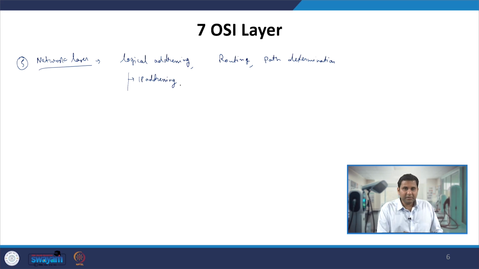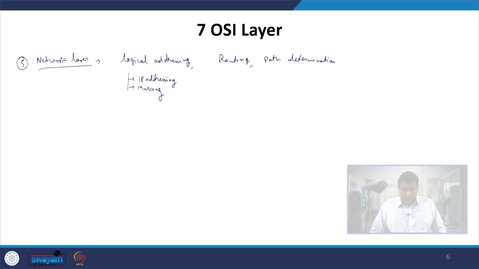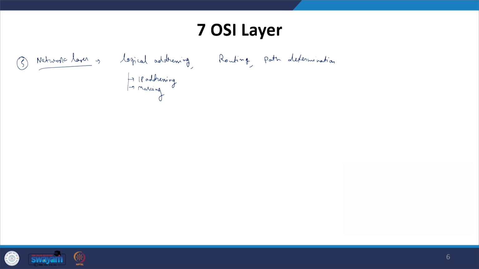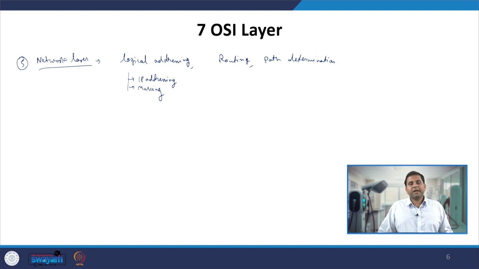So, here IP addressing is done, then masking, to ensure which network it should be connected to. So, one also has to ensure the routing. The masking and IP addressing will ensure to which network the data is to be routed.